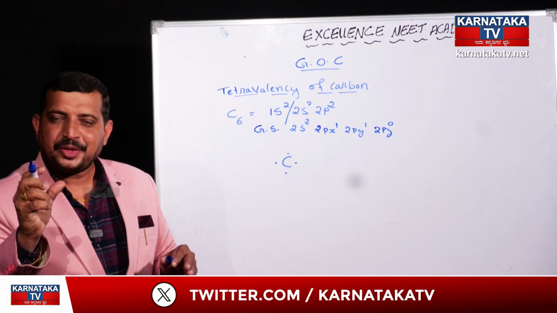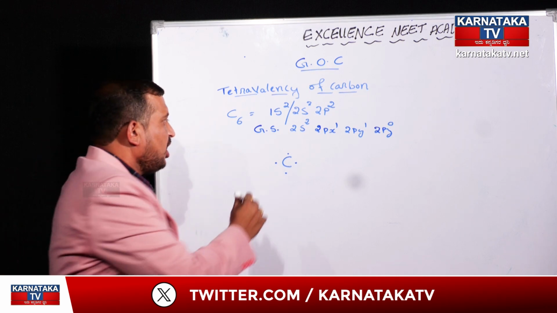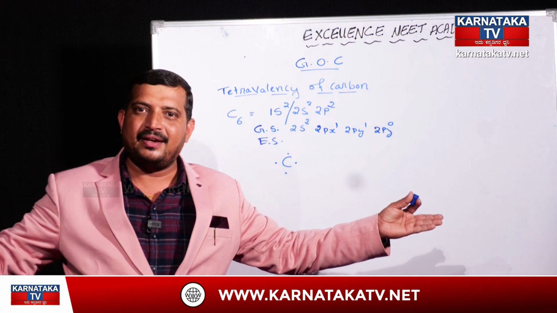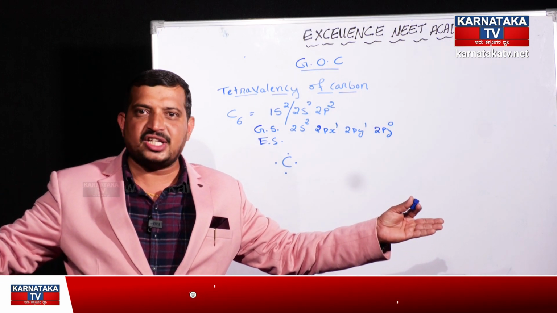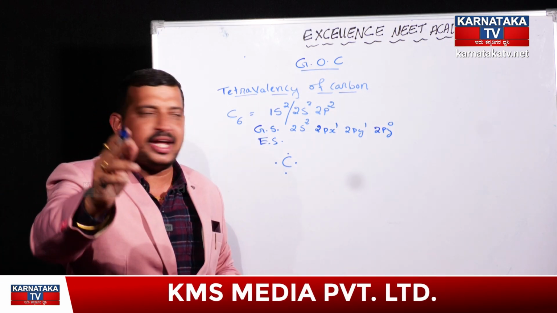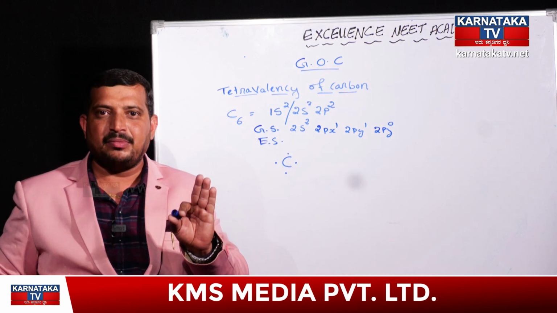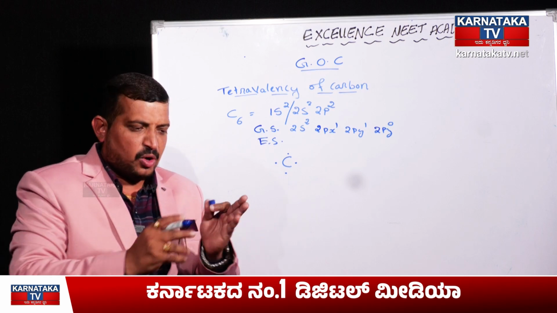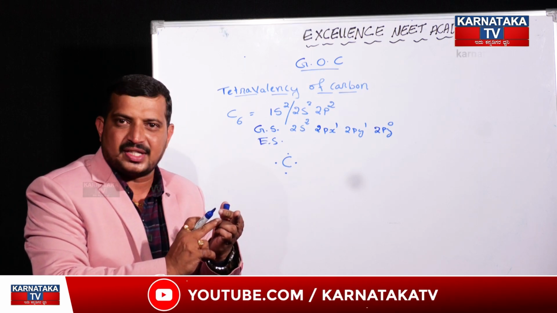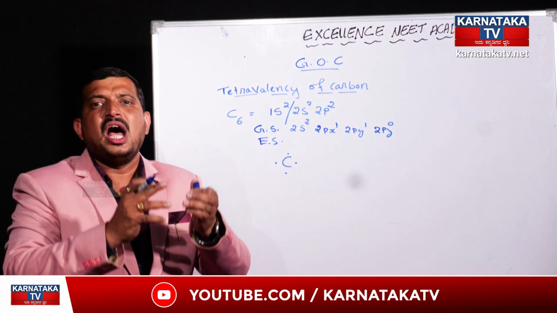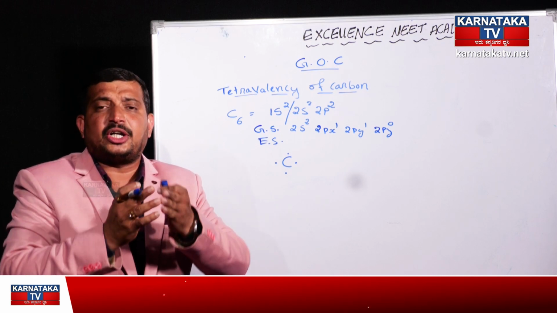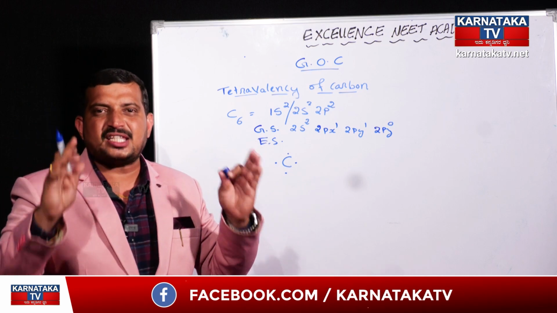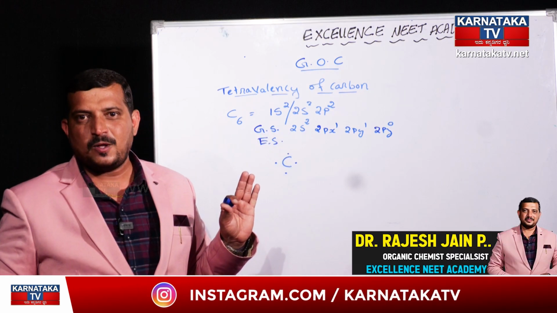Each and every element will have that excited state. During that excited state, all these chemical reactions are going to happen. All the organic reactions we are going to see are just because of that excited state of the carbon atom. So many chapters come afterwards, after studying GOC: hydrocarbons, aldehydes and ketones, carboxylic acids, haloalkanes, haloarenes, amines, and so many other chapters are going to come.